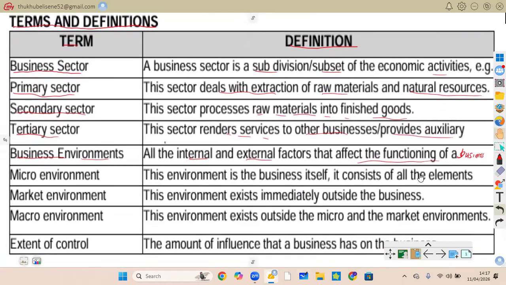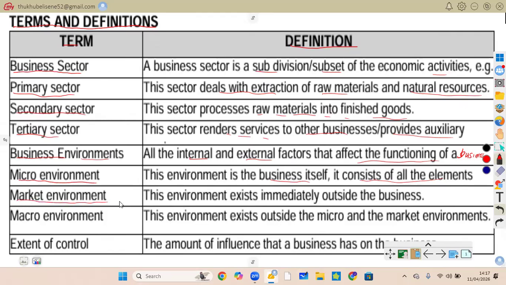Now we also have the microenvironment. The microenvironment is the business itself. It consists of all elements within the business, the internal environment. For example, you can talk of employees, management, organizational resources, and the finances of the business. Those fall under the microenvironment.